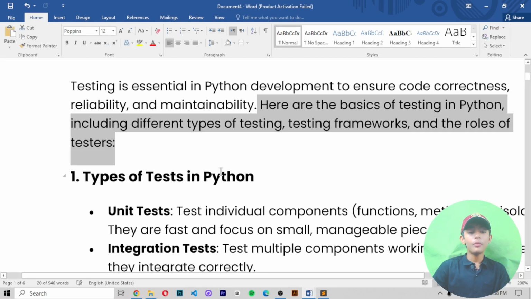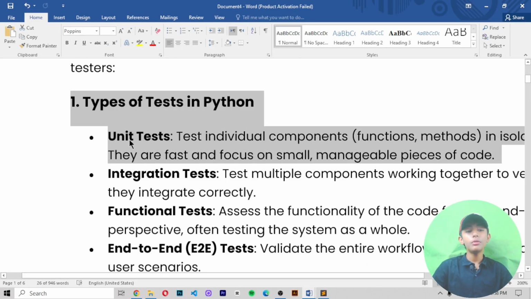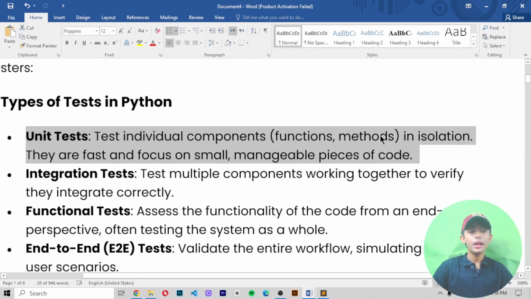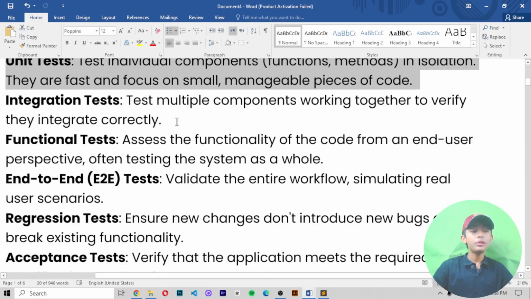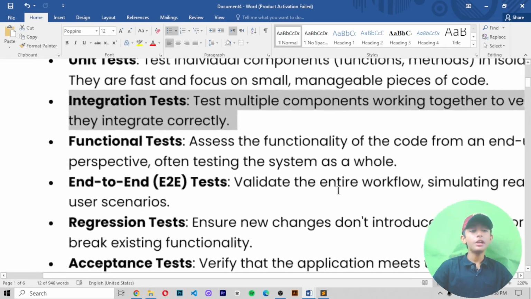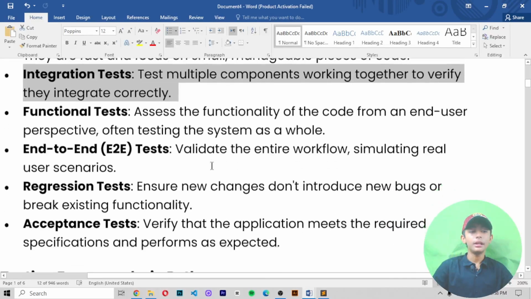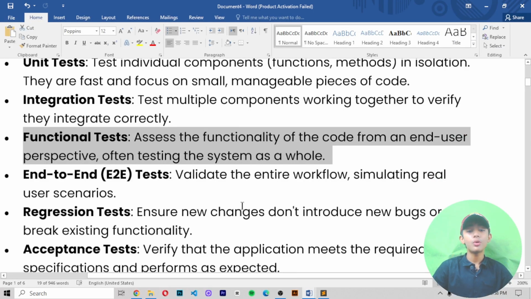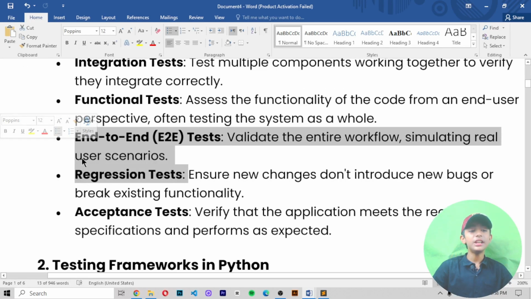First is types of tests in Python. First is unit test, which tests individual components like functions and methods in isolation. They are fast and focus on small manageable pieces of code. Number 2, integration test, tests multiple components working together to verify they integrate correctly. Number 3 is functional test, which assesses the functionality of the code from an end user perspective, often testing the system as a whole.